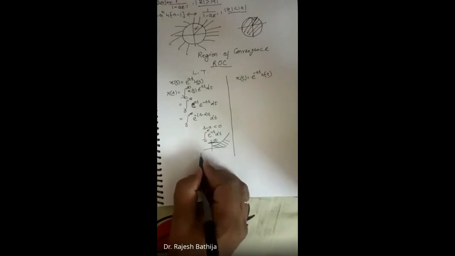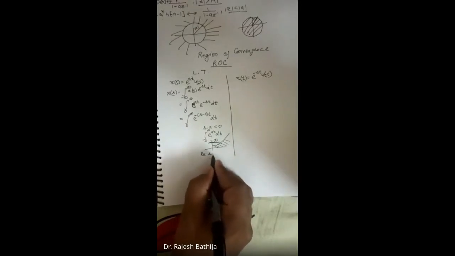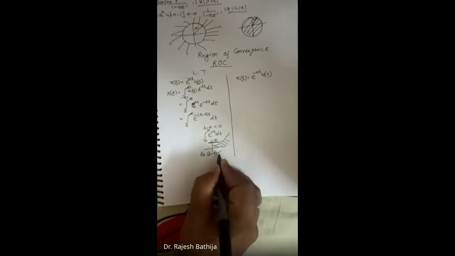So what is the condition? The real part of s minus a should be less than 0.